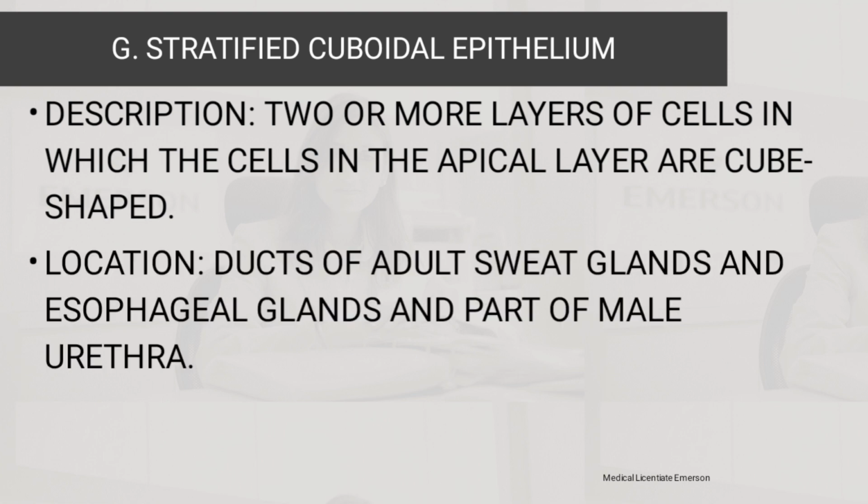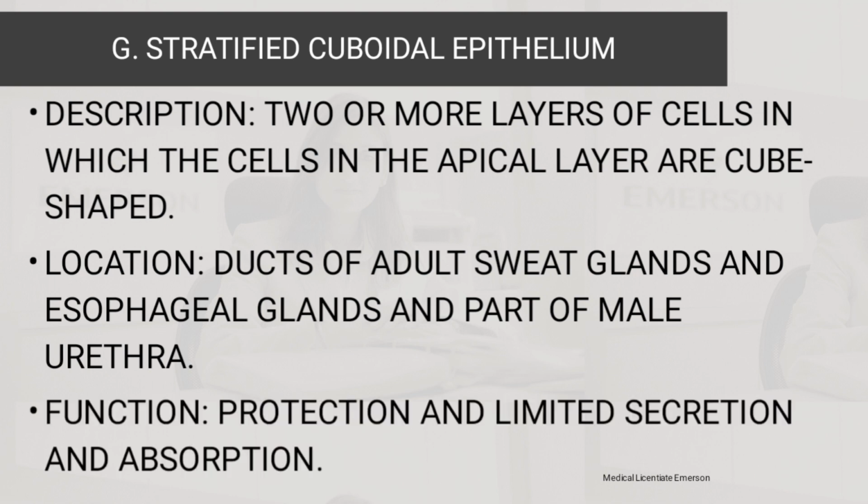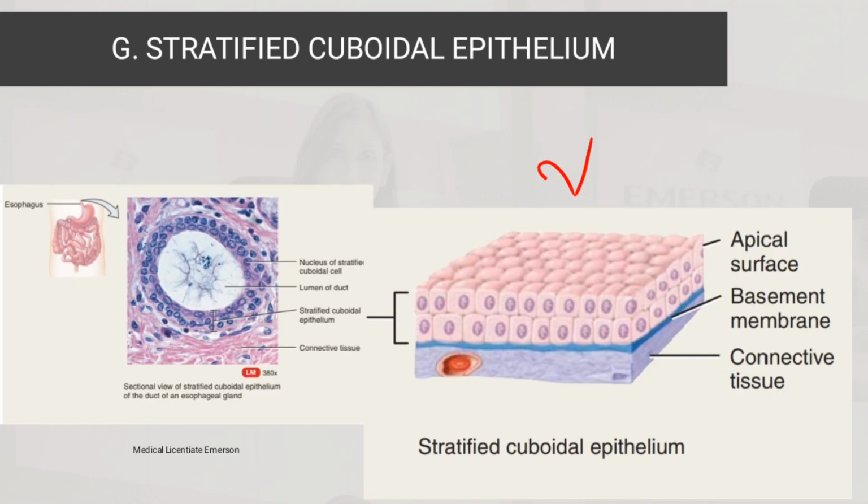The location is that they can be found in the ducts of adult sweat glands, the esophageal glands, and part of the male urethra. Then the function is protection and limited secretion and absorption. Then this is the illustration for stratified cuboidal epithelium.